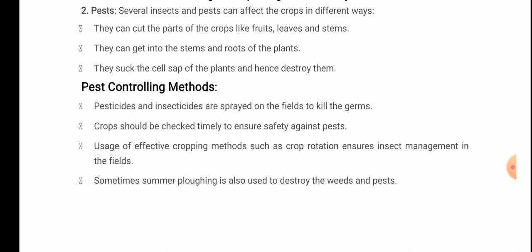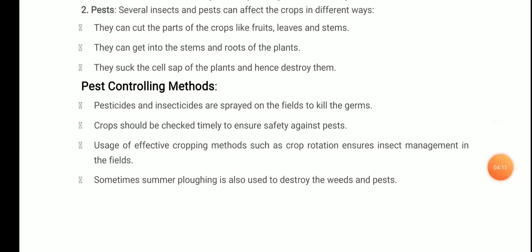Now what are the pest controlling methods? Means how do we control these pests? See, pesticides and insecticides are sprayed on the fields to kill them. Second, crops should be checked timely to ensure safety against pests. Usage of effective cropping methods also helps in the management of pests or insects. And sometimes summer ploughing is also used to destroy the weeds and pests. So these are some pest controlling methods.